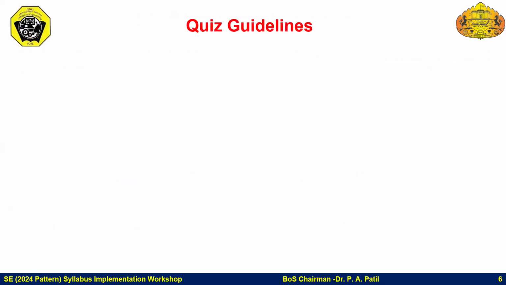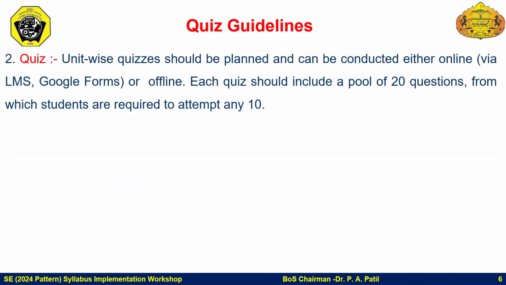The second important component, that is quiz. Now, again, as per the continuous assessment sheet, unit-wise quizzes to be planned and can be conducted either in online mode or offline mode. So you can use any learning management system or Google Form to conduct quizzes.